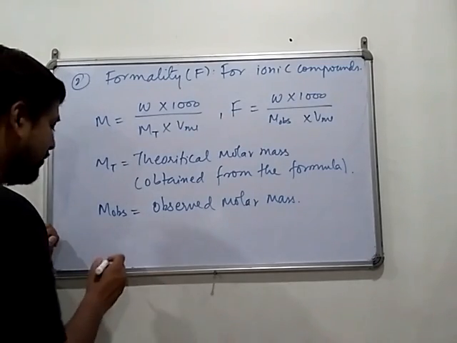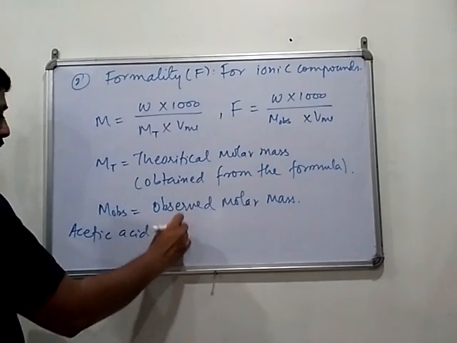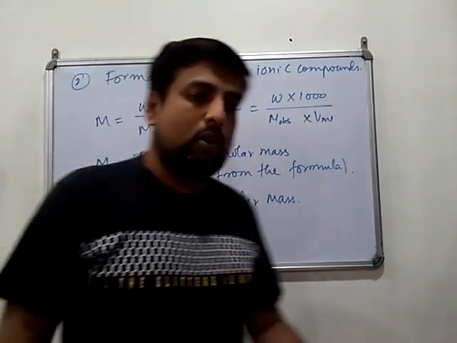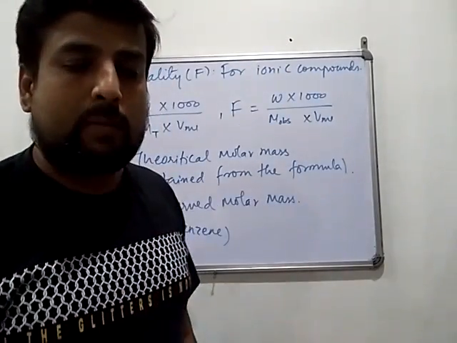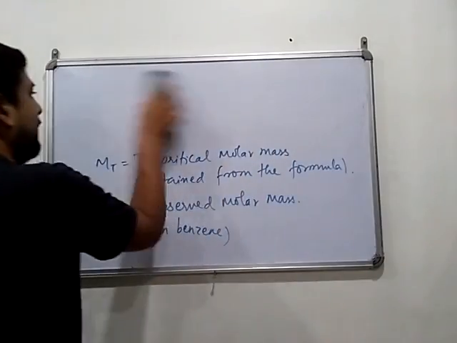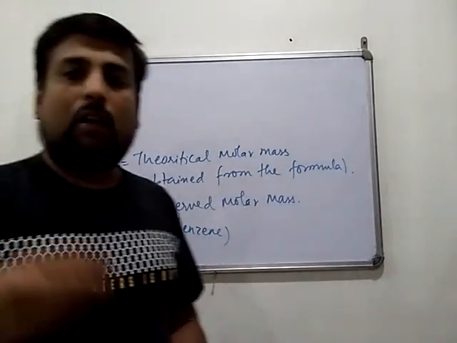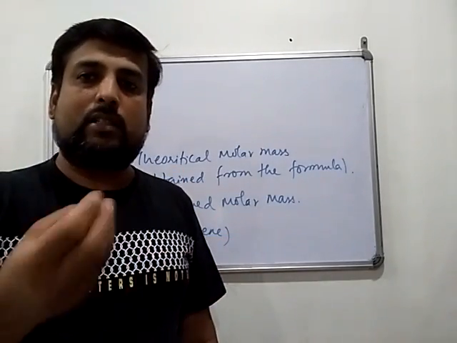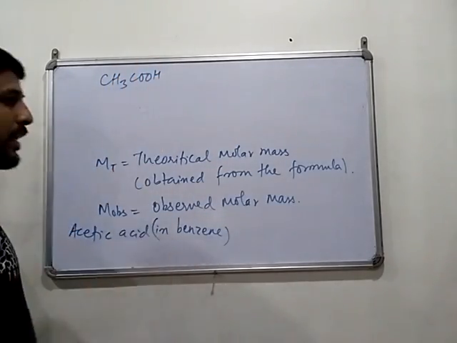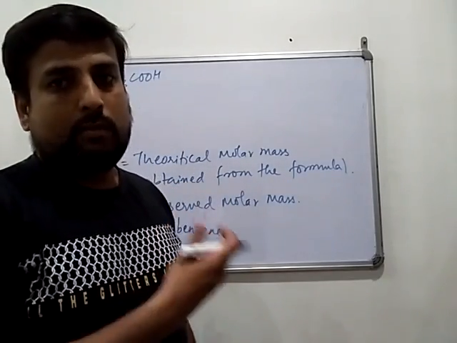Say for example acetic acid in benzene. If you are taking the molar mass of acetic acid, the theoretical molar mass is 60. You can just calculate it. When acetic acid is taken in aqueous phase, we take the molar mass from the formula CH3COOH. If you are taking acetic acid in pure state or in aqueous phase, you are taking the molar mass based on the formula.